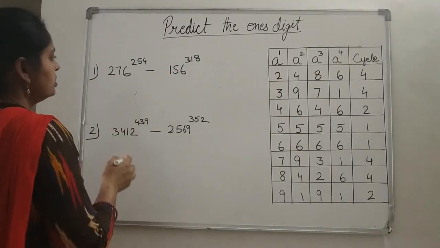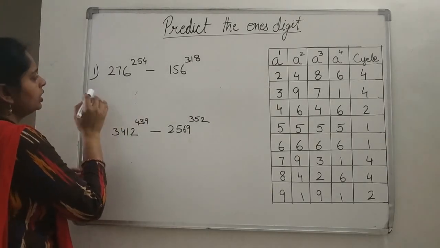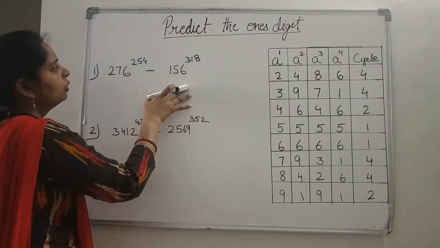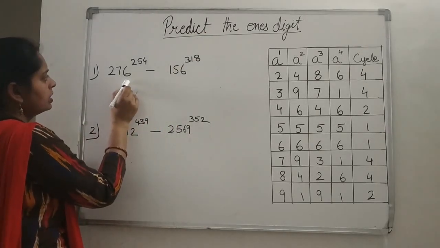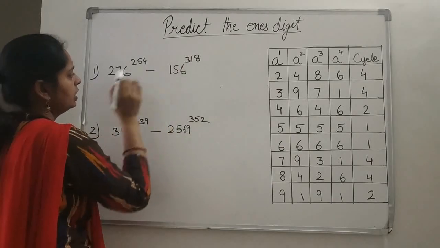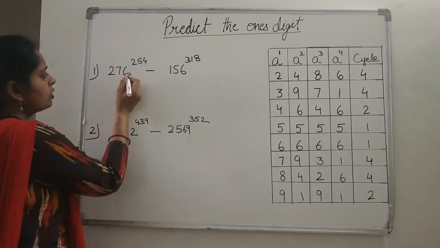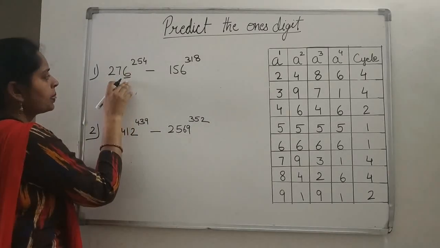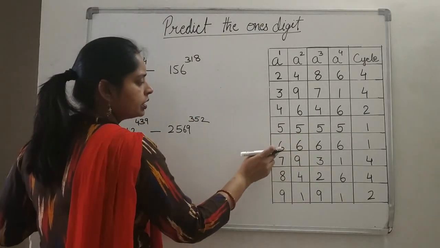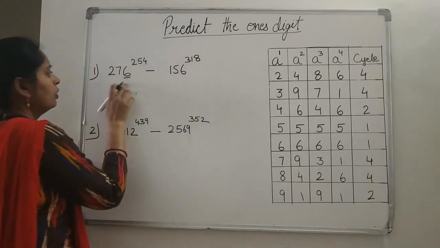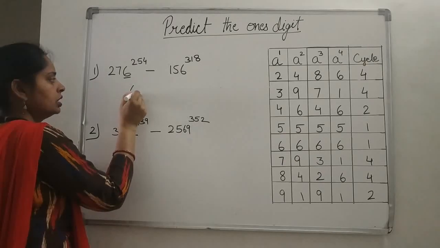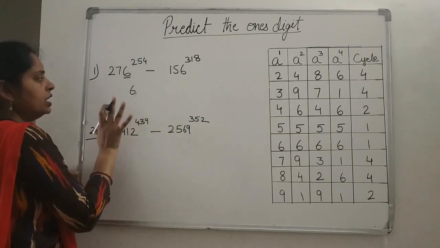Now see some more questions. Now you are getting a question like predict the ones digit after solving this: 276 to the power 254 minus 156 to the power 318. Again here you just focus on the ones digit. What is the ones digit here? 6. And in 6 you know whatever the power is, it will end by 6 only. So this 276 to the power 254 will end by which digit? 6 only. I am talking only about the ones digit.